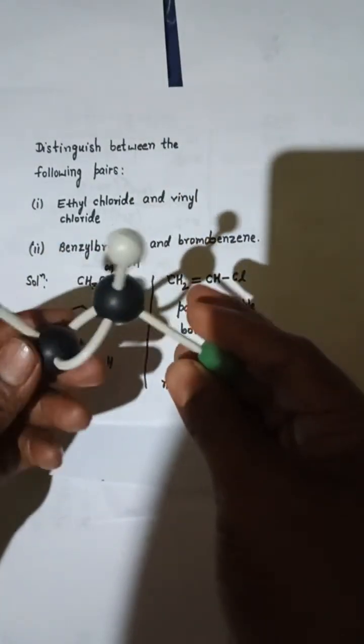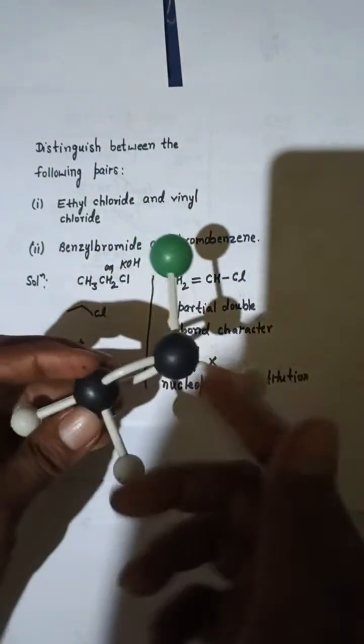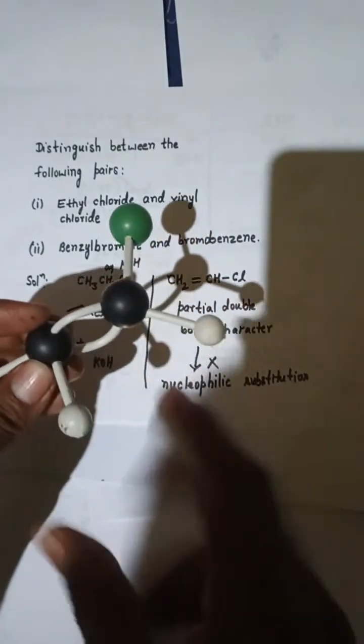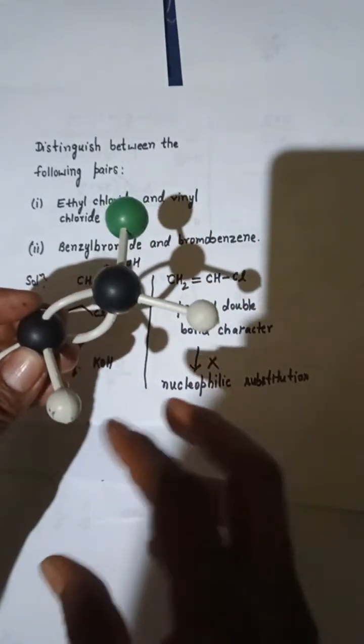So here ये rotate नहीं हो पाएगा. Okay, so it will be difficult to break this one, or very difficult to have a reaction because of this pi bond. And this case does not appear in ethyl chloride. It is simply a single bond there, right? We have already done this in my previous video. You can see.